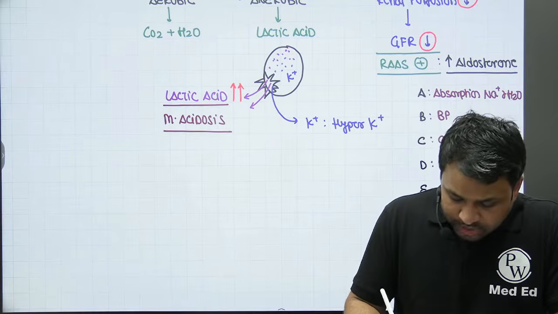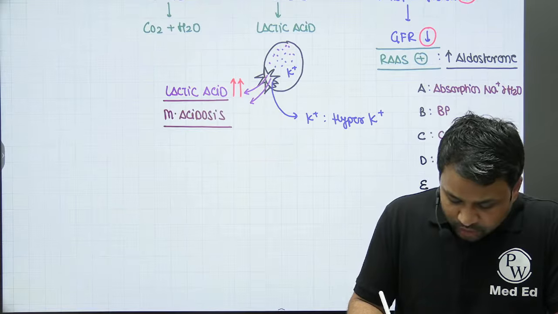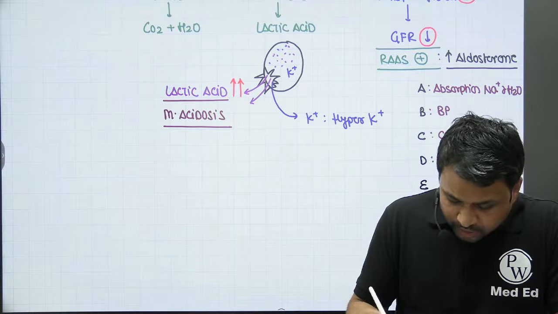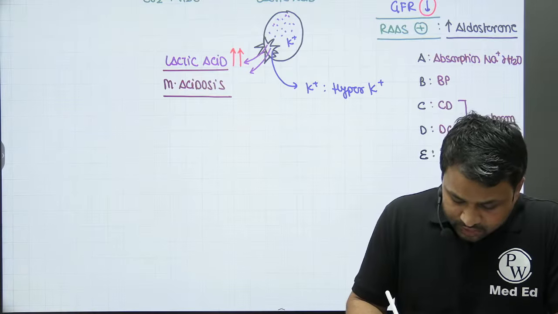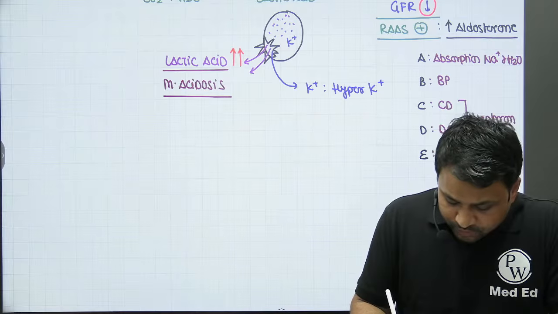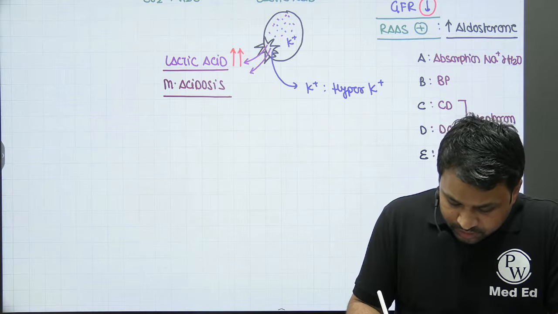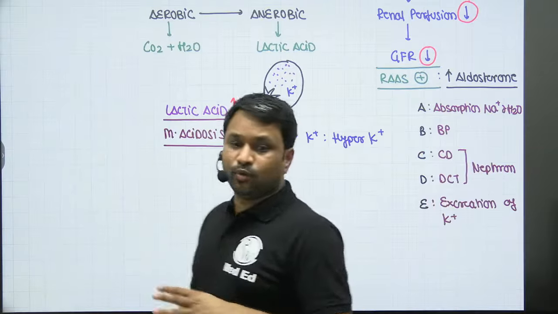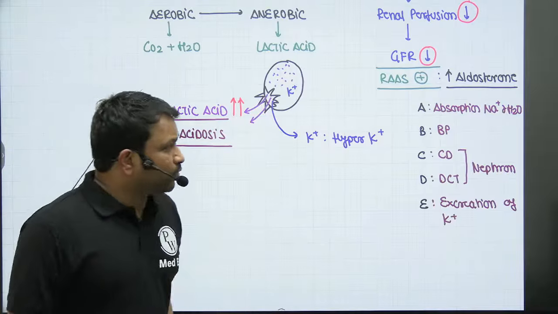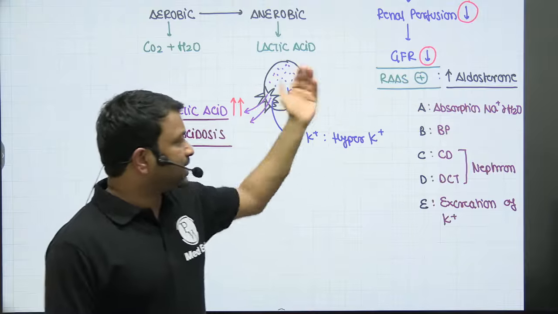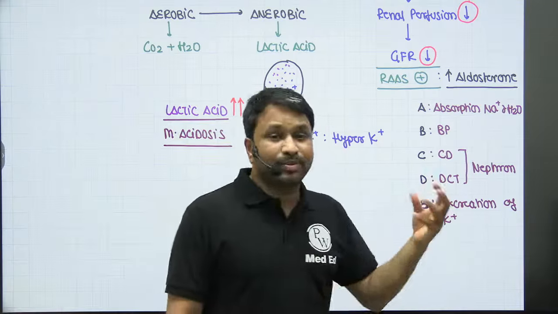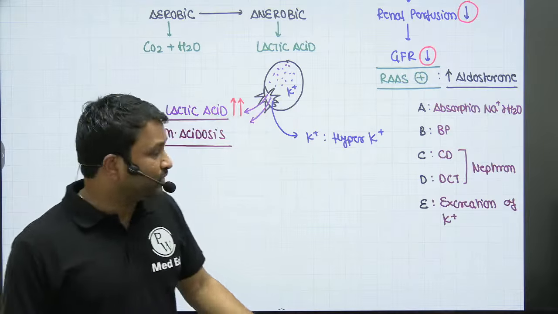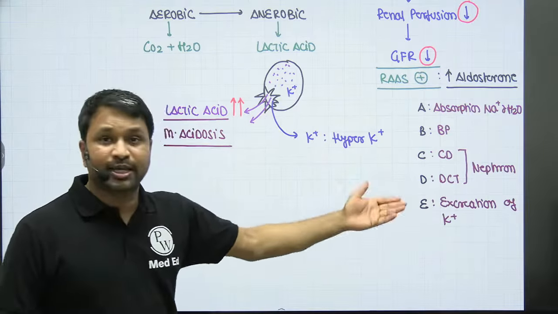These are the two sites of the nephron on which aldosterone is going to act. And E stands for excretion of potassium, right? So whenever the circulating volume reduces, your GFR falls, the RAS is activated, and blood pressure maintenance occurs by causing vasoconstriction. It acts on the collecting duct and distal convoluted tubule of the nephron, and it promotes the excretion of potassium.